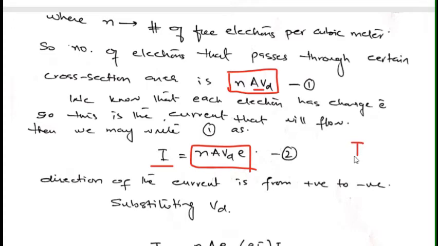Usually we have seen the formula to calculate current is I equals Q over t, that is the rate of flow of charges. We define it as current, but this is a different formula to calculate current. So if we have the number of electrons in a certain cross-sectional area with charge e on them, we can also calculate current if we have these parameters with us.